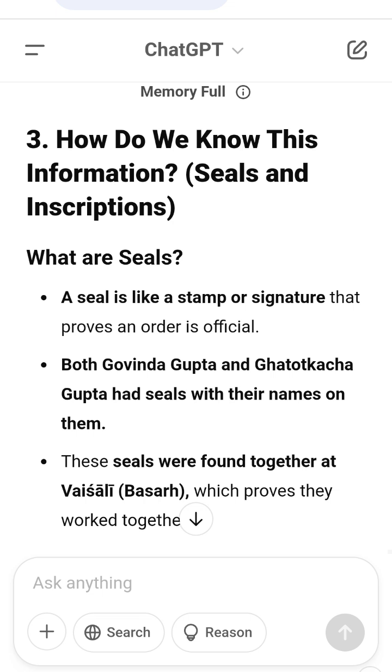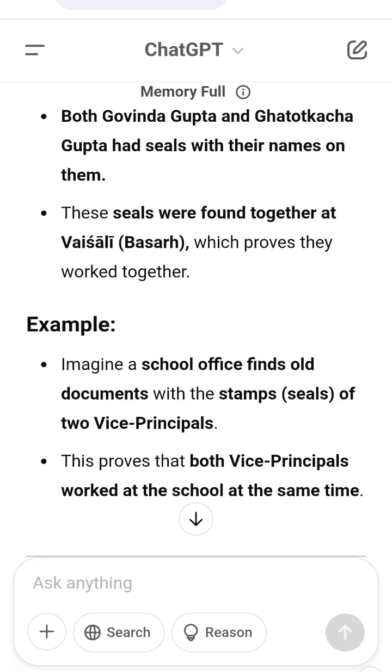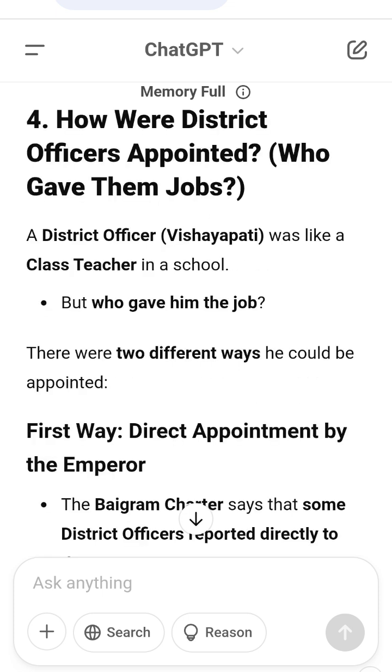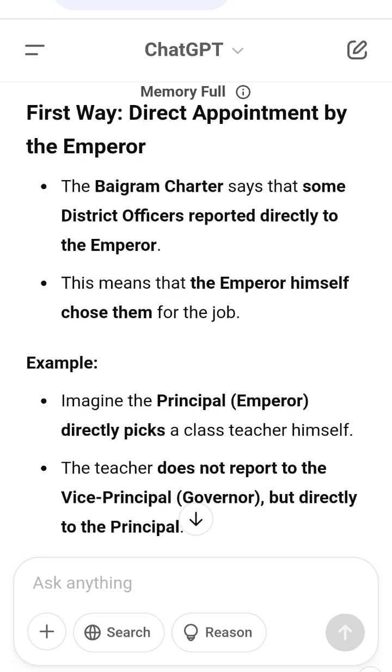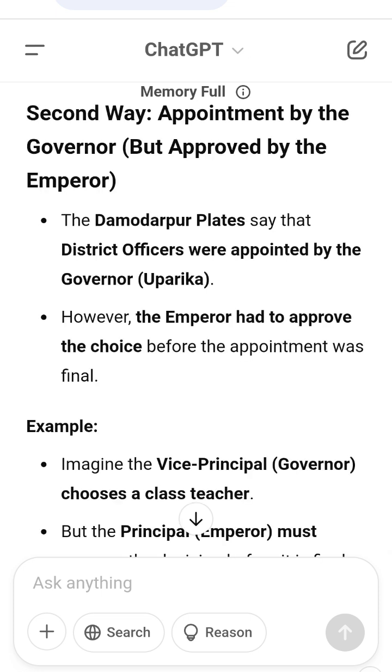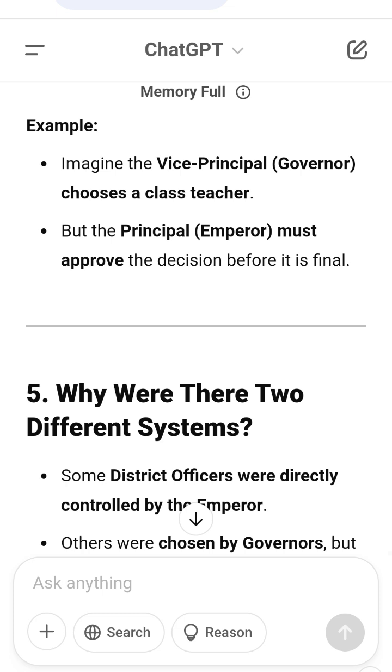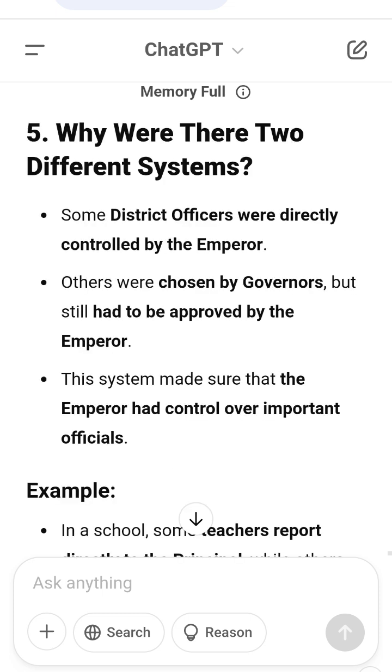Final summary, what did we learn? 1. Some princes became governors of provinces. Example, Govinda Gupta and Ghatotkacha Gupta. 2. They worked in high positions before becoming governors. Example, Ghatotkacha Gupta worked under Govinda Gupta first. 3. Seals found at Vaishali prove that they worked together. 4. District officers, the Vishayapatis, were like class teachers and were appointed in two ways: directly by the emperor, by the Baigram Charter, or by the governor, but with the emperor's approval, by the Damodarpur plates.